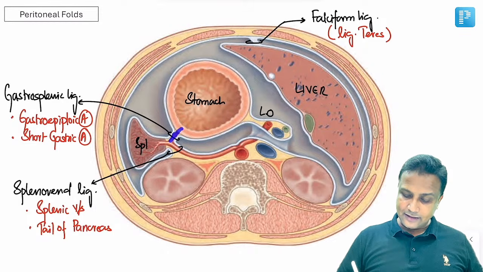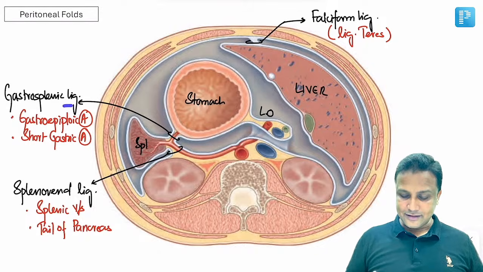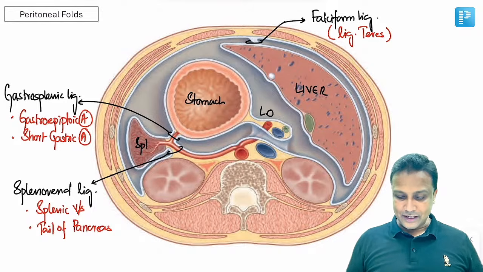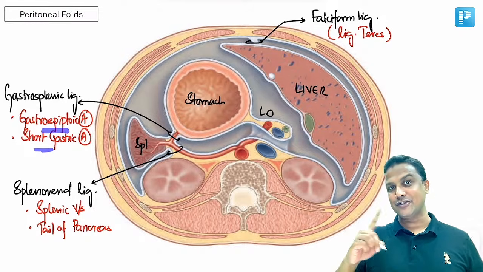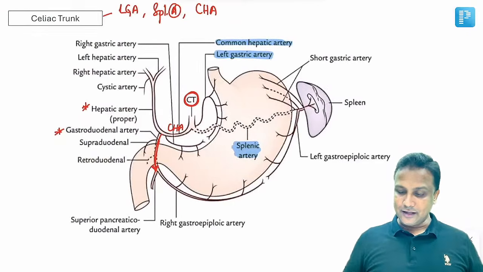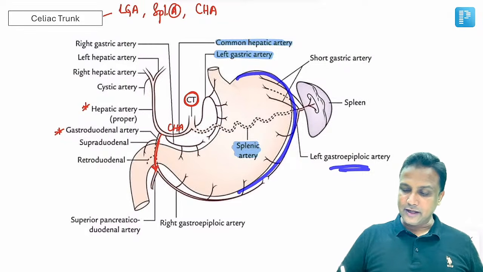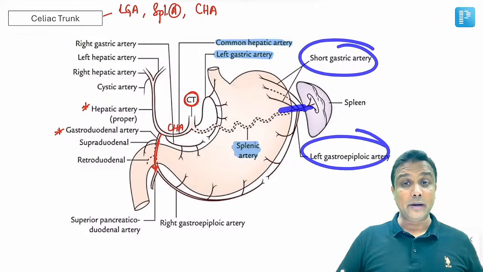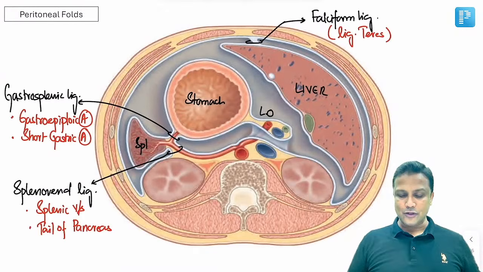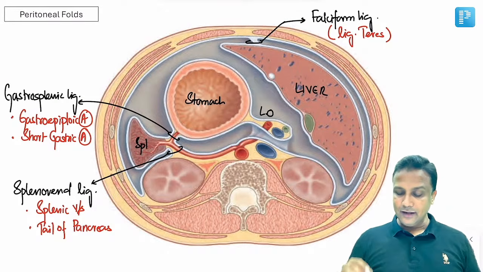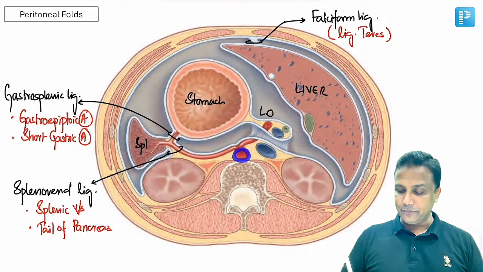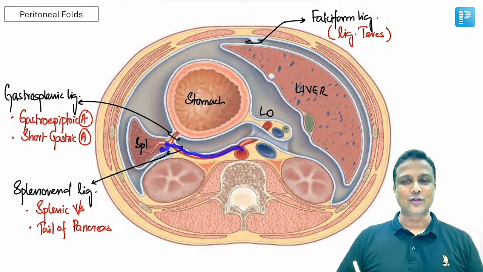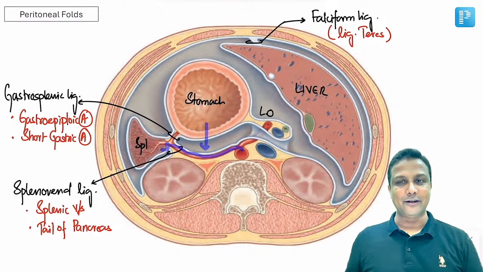Now between the stomach and the spleen, gastrosplenic ligament, and that will consist of course, this is the greater curvature of the stomach, and greater curvature of the stomach will be having gastroepiploic artery and the short gastric arteries towards the fundus. Greater curvature of the stomach here, the gastroepiploic as well as the short gastric. तो ये दोनों arteries जो है ना कहाँ पर होते हैं? These two arteries are present in between the stomach and the spleen, gastrosplenic ligament. Makes sense? And then finally, this is the celiac trunk here in this diagram, and celiac trunk is giving a branch, and that branch is going to the spleen. Of course, it is splenic artery, and that too present behind the stomach.